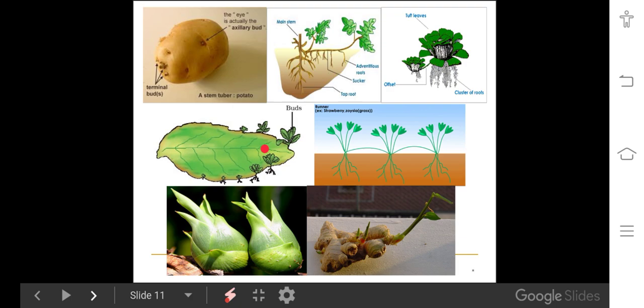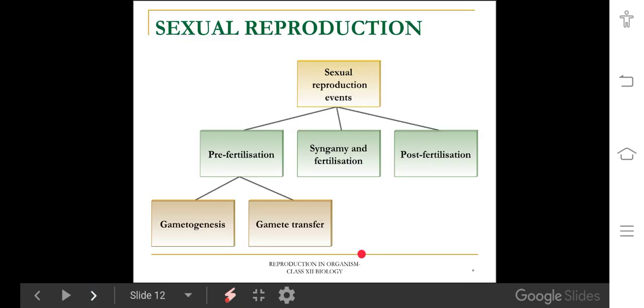In Bryophyllum, the margin notches contain axillary buds. They give rise to shoot and root. Then next one is runner, like strawberry. This one is agave, bulbils. These are called floral buds. The last one is ginger, rhizome. These are the major vegetative propagules.